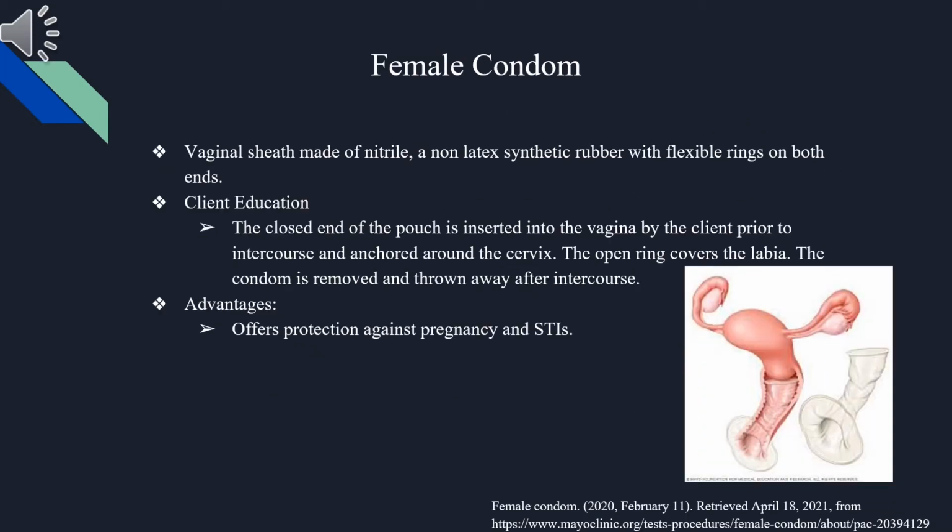A female condom is a vaginal sheath made of nitrile, a non-latex synthetic rubber, with flexible rings on both ends. It is important to educate the client that the closed end of the pouch is inserted into the vagina by the client prior to intercourse and anchored around the cervix. The open ring covers the labia. The condom is removed and thrown away after intercourse. The advantages of a female condom are that it offers protection against pregnancy and STIs.